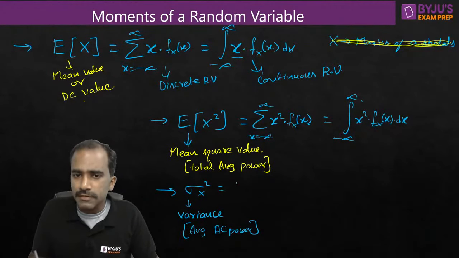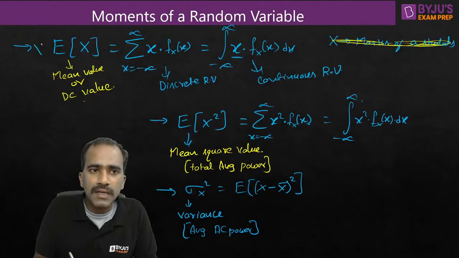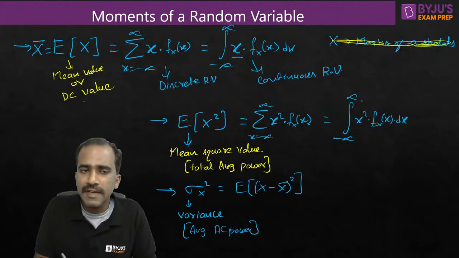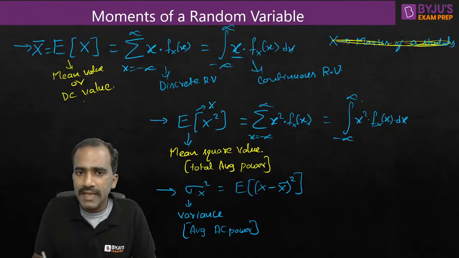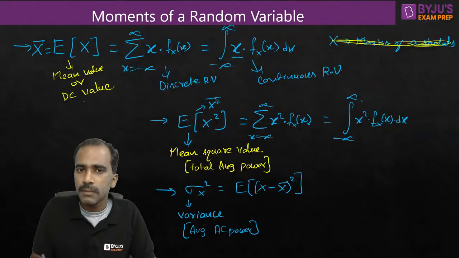So what is the meaning of this? From this notation you can't understand any meaning; this is just the notation that we follow. The meaning is that it is also an average: expectation of X minus X bar whole square. What is X bar? X bar means average. So there is one more way of writing expectation of X, which is X bar. And another way of writing expectation of X square is X square bar. Instead of E, if you put a bar on top, that also indicates average. Bar indicates average.